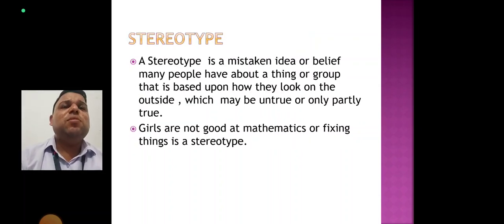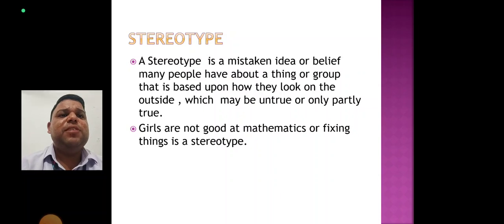Now the next topic is stereotype. A stereotype is a mistaken idea or belief. One of the serious problems caused by prejudice is the creation of stereotypes, when we fit all the persons of a particular group into a fixed or oversimplified image. Oversimplified image means explaining something in such a simple way that its real meaning is lost. A stereotype can be positive or negative. However, most stereotypes can make us feel superior to the stereotyped person or group.